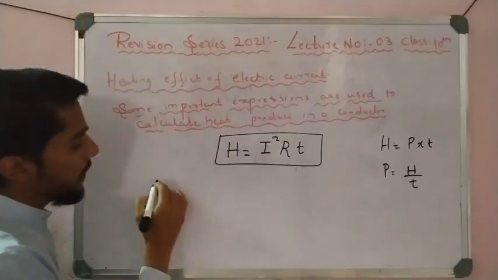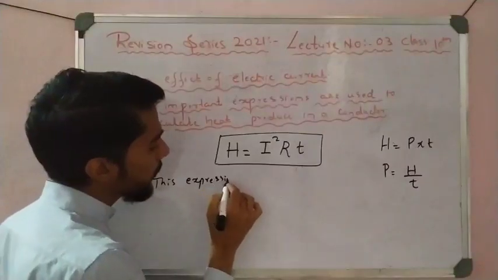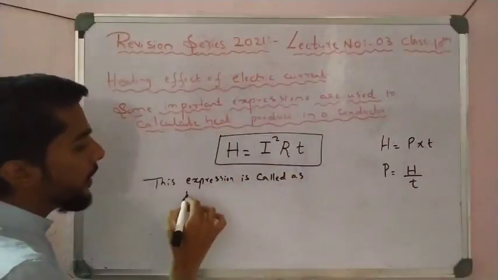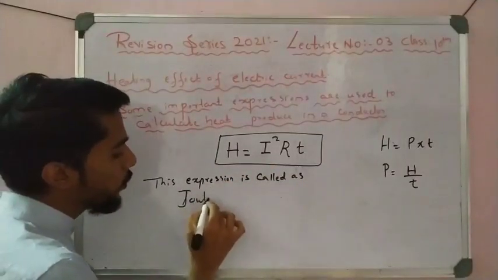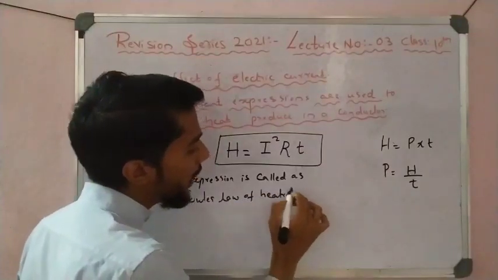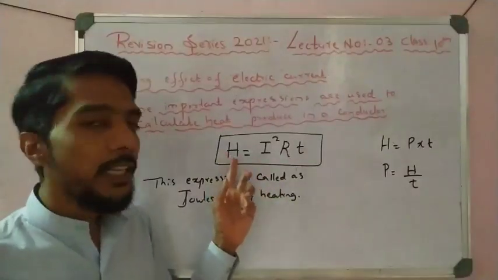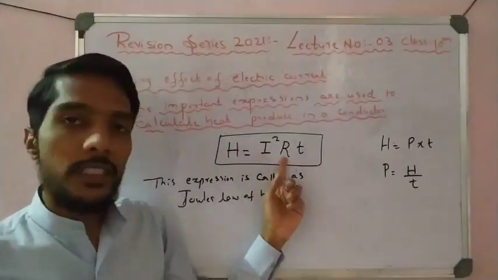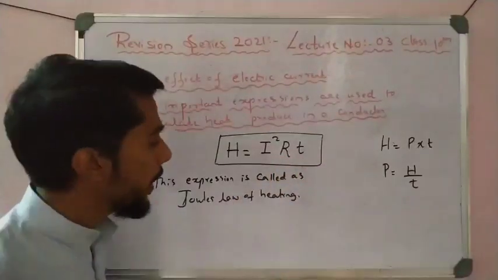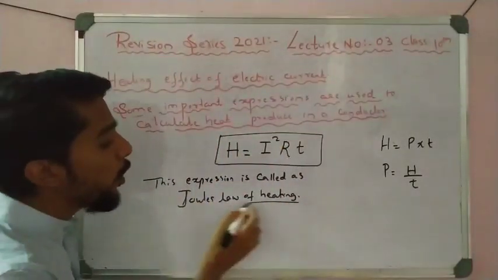This expression is called Joule's law of heating. Heat is in joules, current is in ampere, R is in ohm, and T is in time, or sometimes we take hours, depending on the problem, right? So this is the heating effect of electric current. The first law is Joule's law of heating.